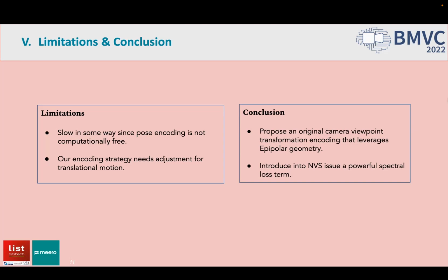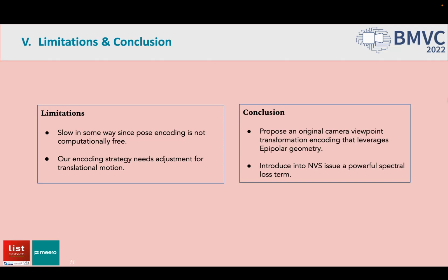In conclusion, our work proposes an innovative way to encode the camera viewpoint transformation by relying on epipolar geometry for the single-image novel view synthesis problem. Thanks to the fundamental matrix F and the different epipolar lines we've computed to get such encoded poses, we truly account for the real physical motion that occurred between the source image and the target one.